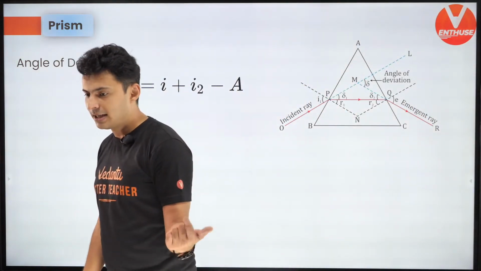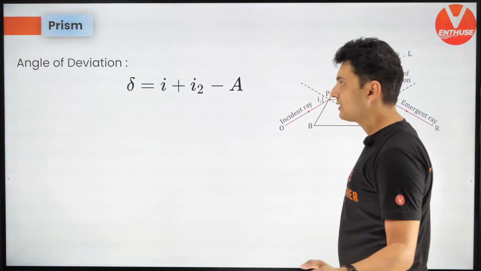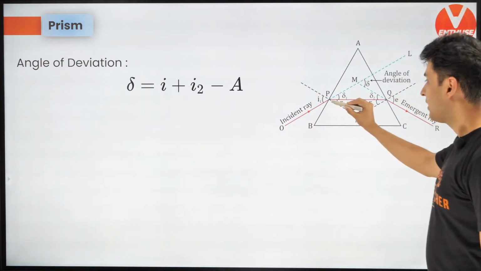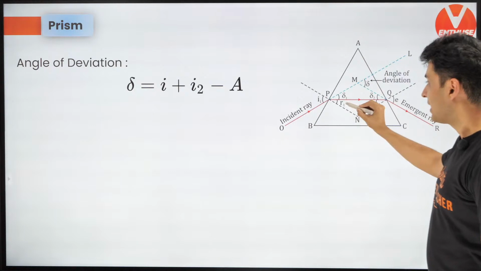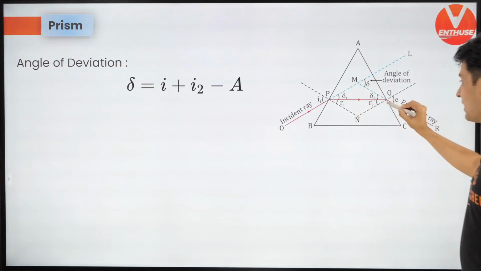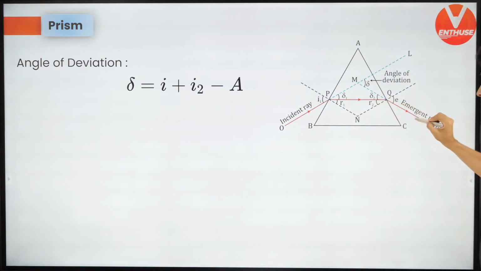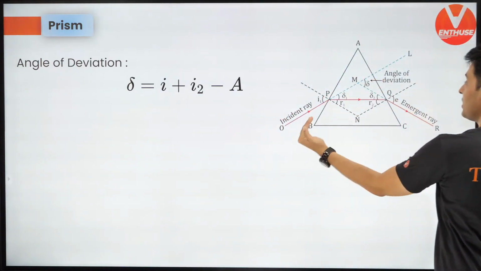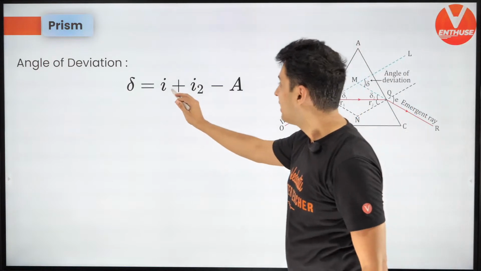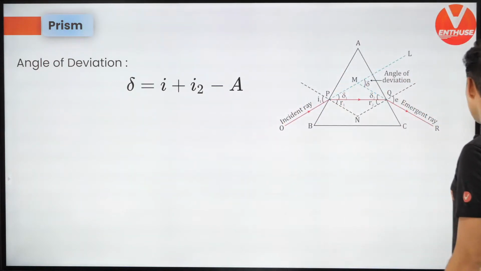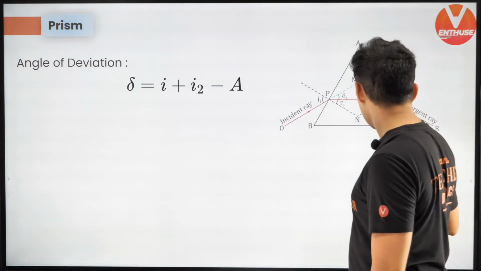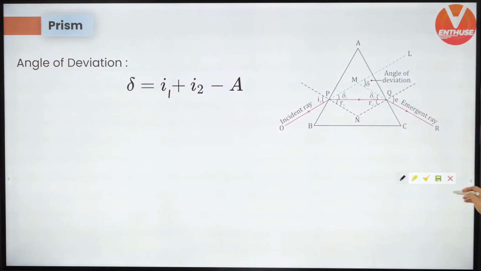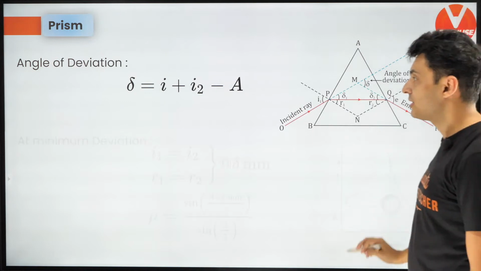Now let's see the last part today. Prisms. Get ready. Let's talk about prism related formulas. All the important formulas of a prism. If the incident ray falls at I1, refracts at R1, falls on the second surface at R2 and emerges out like this, the total deviation inside the prism is I1 plus I2 minus A. Okay, this should have been I1, guys. This should have been I1 plus I2 minus A. Keep this in mind. This is the angle of deviation.